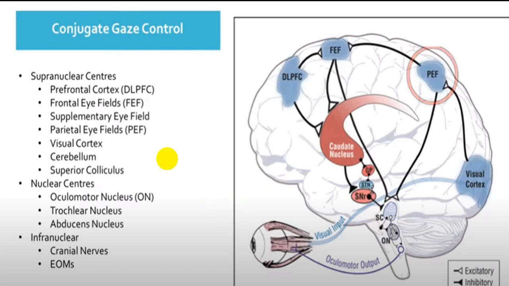So you can have damage at the supranuclear center, the nuclear center, or the infranuclear part. These are the three areas where damage can cause conjugate gaze palsy. The gaze is called conjugate because the two eyeballs move in the same direction, but the muscle actions are different.